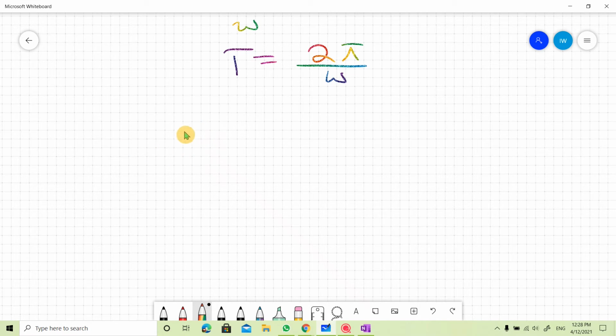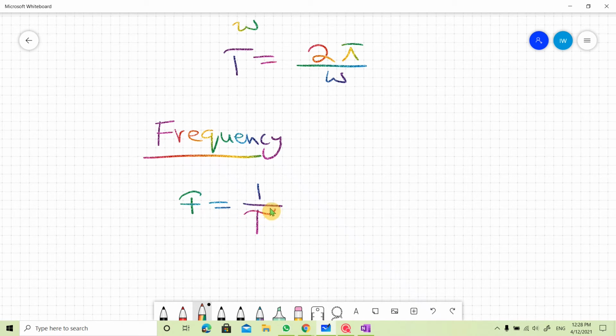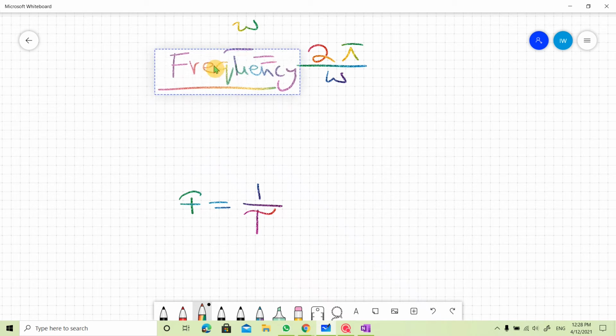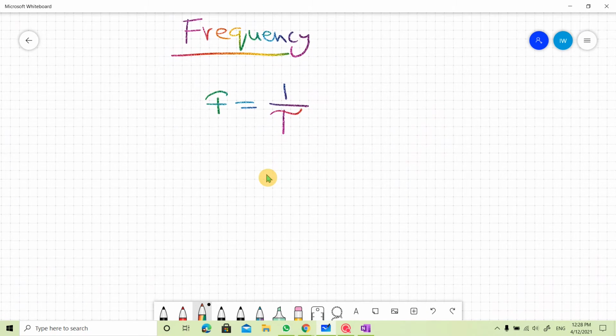With this formula, we can also derive the frequency. I am showing you frequency. As you know, frequency is equal to 1 over time period. So, as time period is equal to 2 pi over omega, we can write f is equal to 1 over 2 pi over omega.